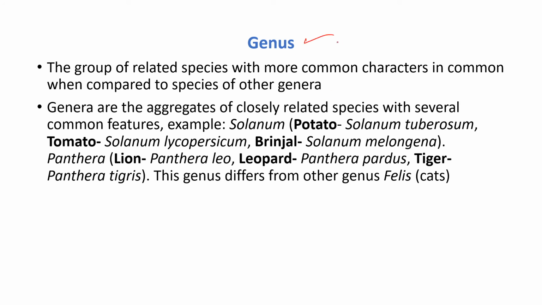Genus comes after the species, and it is a little bit higher than the species, with fewer related characters when compared to the species. It is a group of related species with more characters in common when compared to other genera. So genera are aggregates of closely related species.